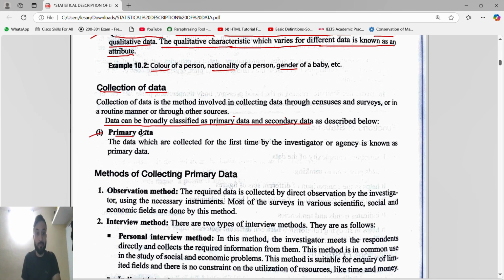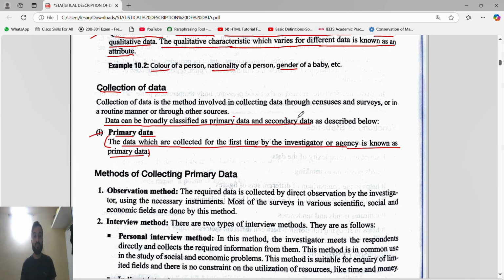First thing, guys, primary data. Primary data means the data which are collected for the first time by the investigator or an agency. When the investigator is collecting the data very first time without the help of anyone, that is primary data. Simple knowledge.